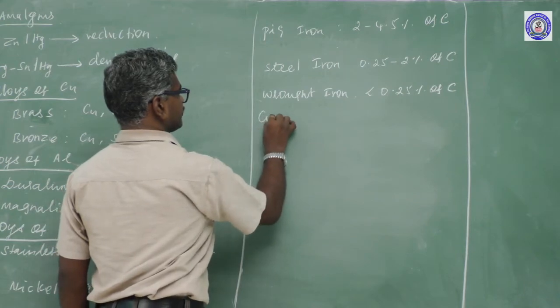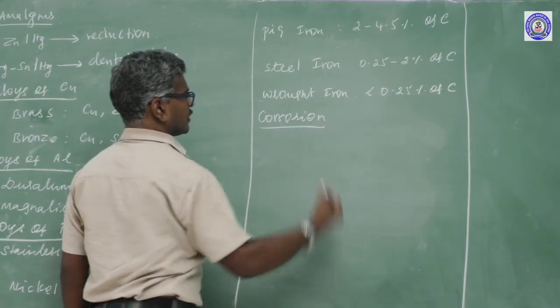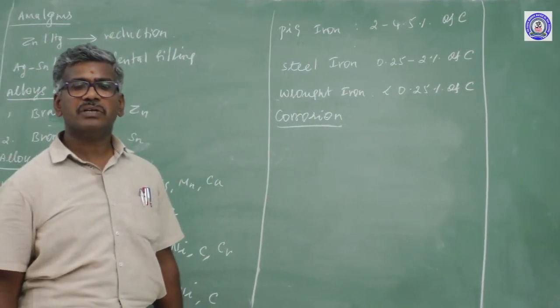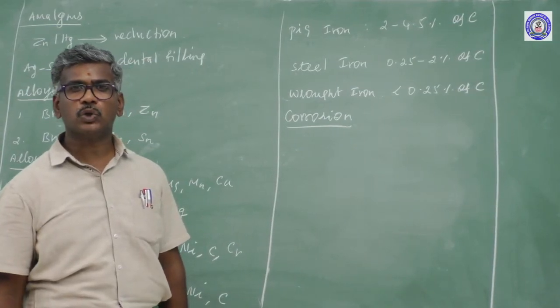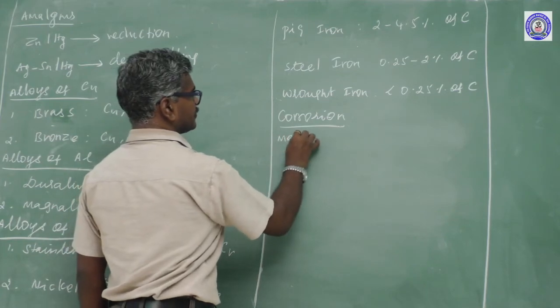Another one is corrosion. What is the meaning of corrosion? Oxidative deterioration of metal to form a metal compound. For example, the mechanism.